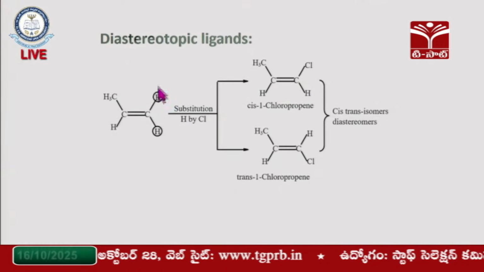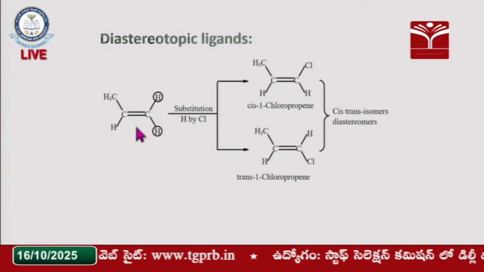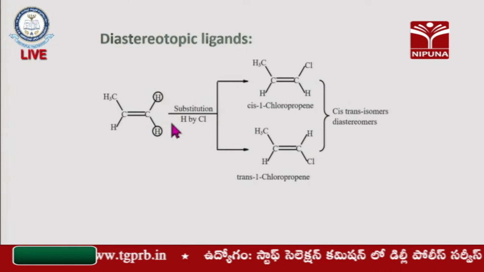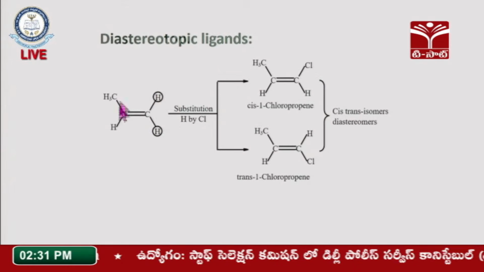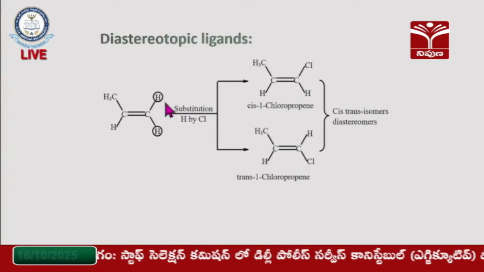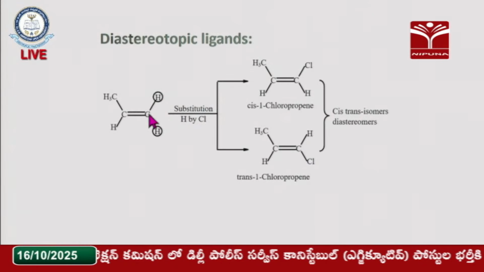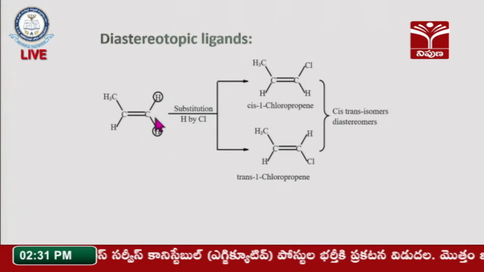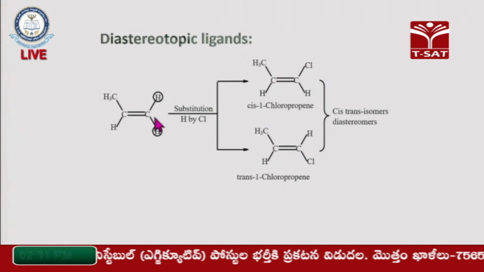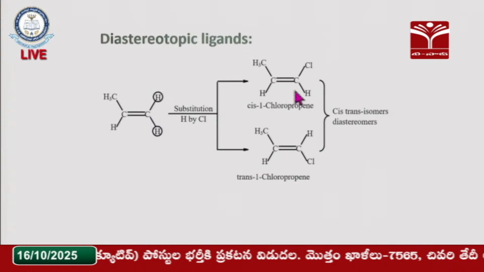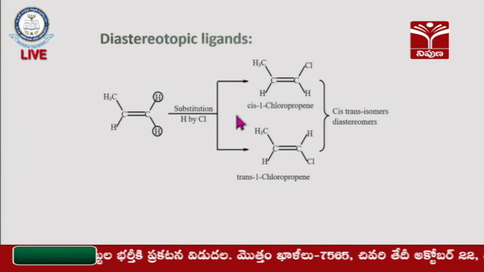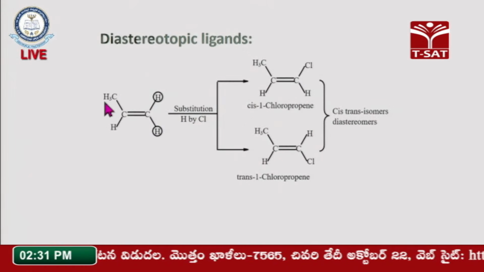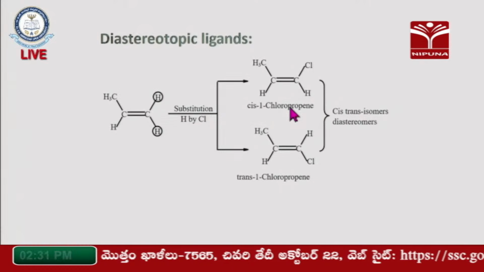And diastereotopic ligands. Here, when you substitute chlorine into this particular olefinic compound, for example on the C1 carbon, when this hydrogen is replaced with chlorine we get 1-chloropropene, and the configuration is cis.